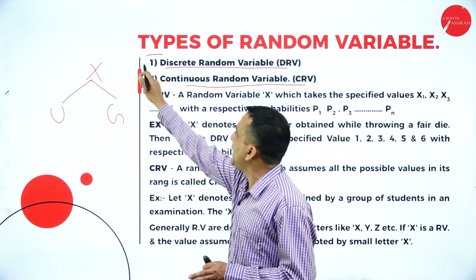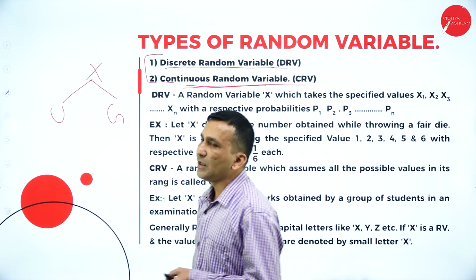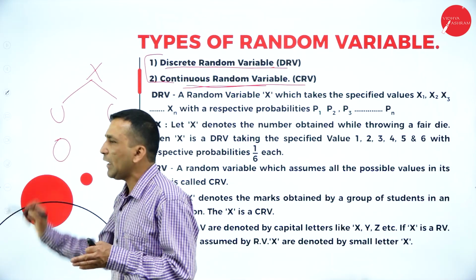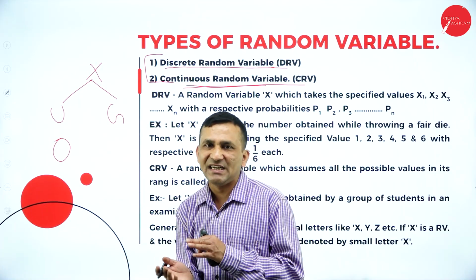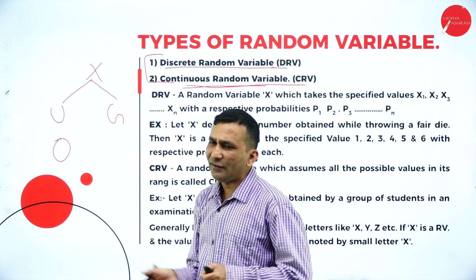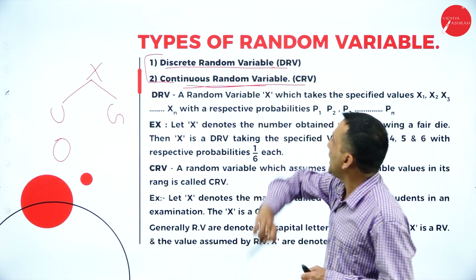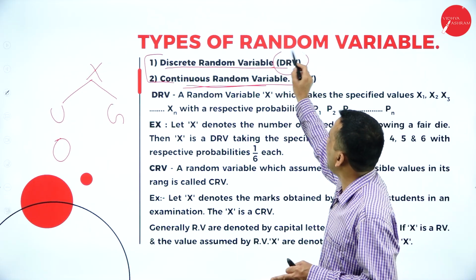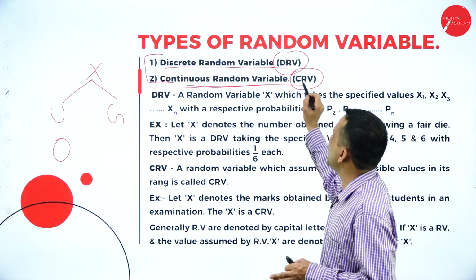Continuous random variable is where you identify a lower limit and upper limit, open-ended or close-ended, so there is a width. Shortly we write DRV and CRV.